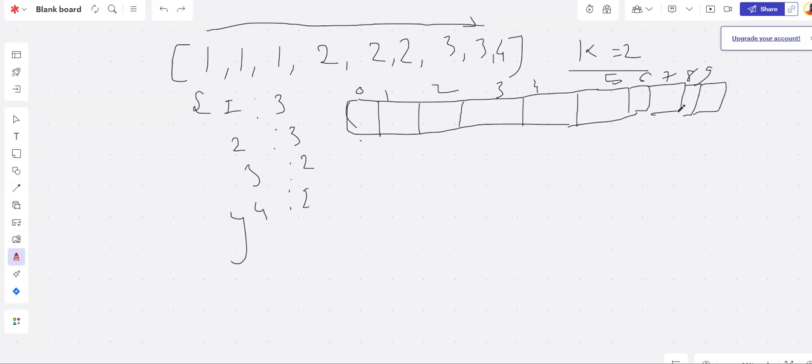What if every number is different, like 1 through 9? That could be one of the things. If every number is different, that means every number has come only once. That means at this particular location, because every frequency will be 1, we'll be storing 1 through 9, like an array here.